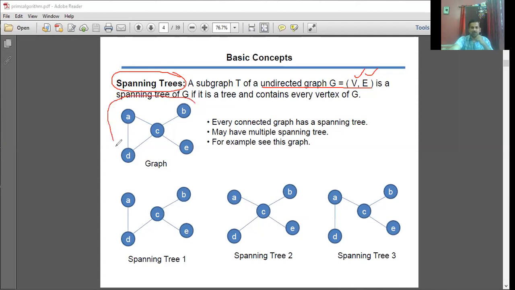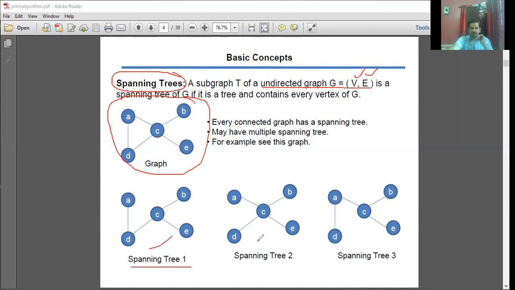So this is your given graph G, which has a vertex set V, capital V, and edge set E. Okay, so totally there are 5 vertices, and the number of edges is also 5 here. So I can get different variations of spanning tree. See this, spanning tree 1. This is also a spanning tree. See this. There is no cycle formation here. Okay, the first constraint has been satisfied. The second constraint is I can visit all the vertices. Yes, this is a spanning tree.